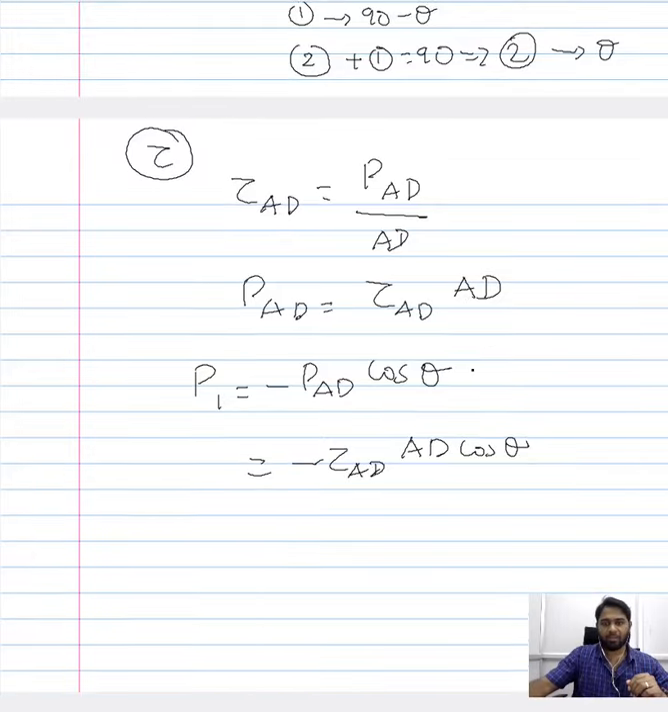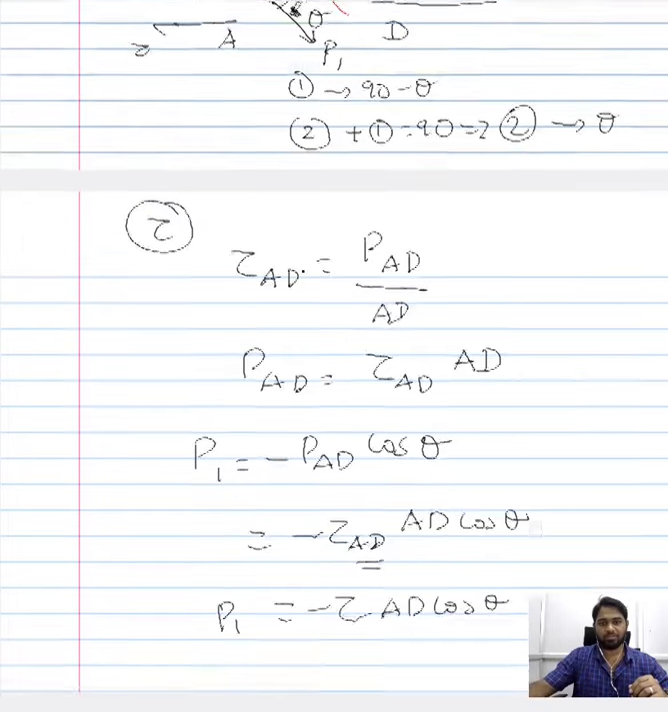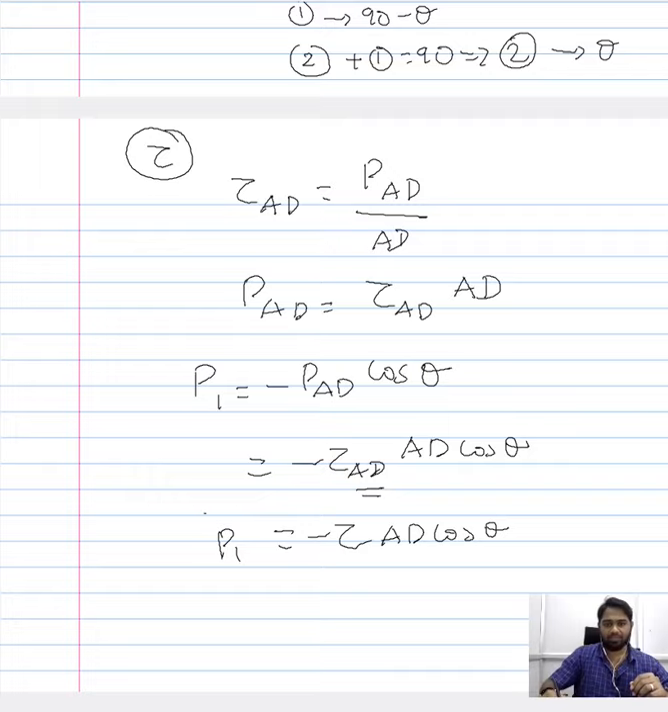Now tau AD is nothing but the overall tau that is acting along AD. So the AD subscript here has not much significance, and you can just write it as tau AD cos theta. Now what we have arrived at is the load that is acting normal to AB at point A. So that is the expression for P1, and we have derived it here.